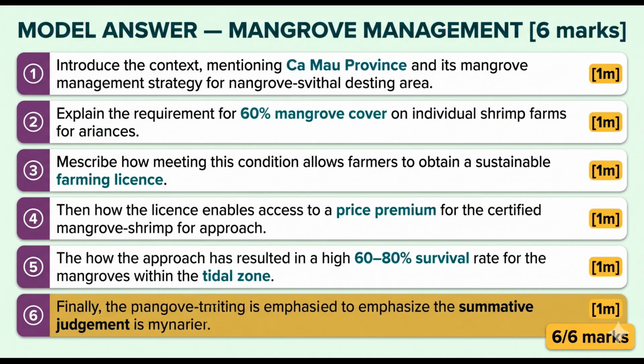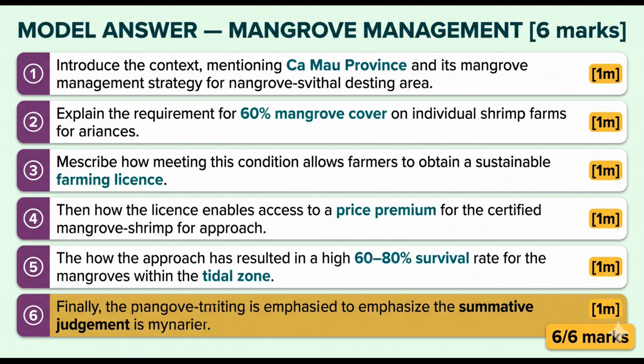Welcome back. Here is the model answer. Step 1. Community-based management gives local communities shared responsibility for mangroves alongside sustainable use. That is the strategy named and explained. 1 mark. Step 2. Vietnam's integrated model in Cà Mau province requires 60% mangrove cover as a farming license condition. Organic shrimp earns a price premium in Japan and EU markets. Named example with specific detail.